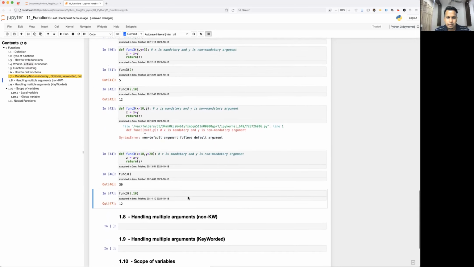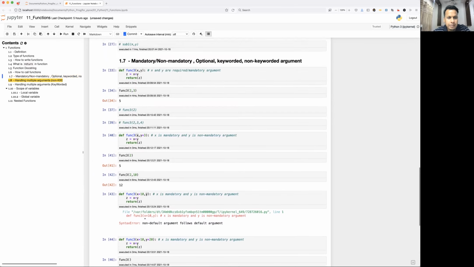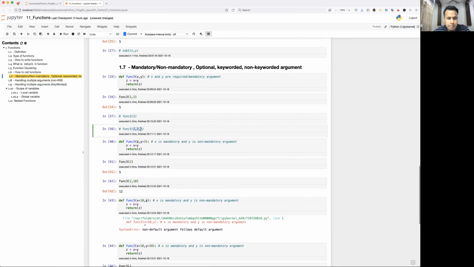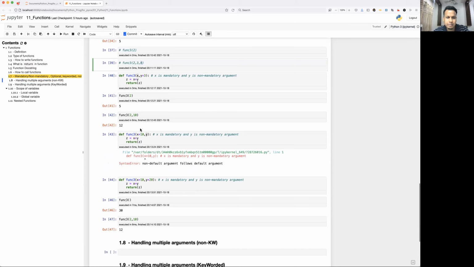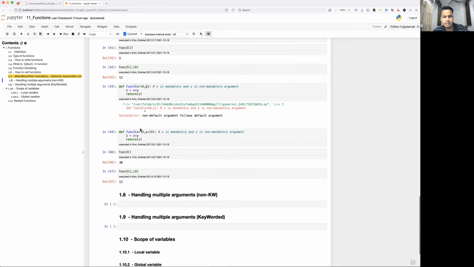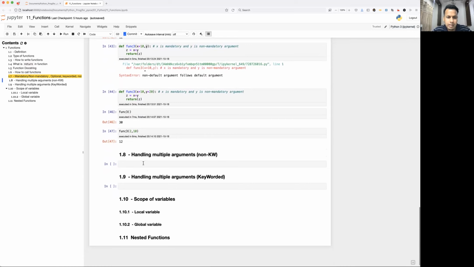Okay, so now let me take the same example once again. If you remember, I gave one example here, 2, 3, 4, right? Though you have only 2 mandatory arguments, you are passing extra, right? So in this case, it was giving an error. So how to handle this kind of situation? Let's say the user is passing so many values other than those defined. What should happen to that extra argument? Instead of getting an error, how can you handle it internally? That comes under handling multiple arguments.